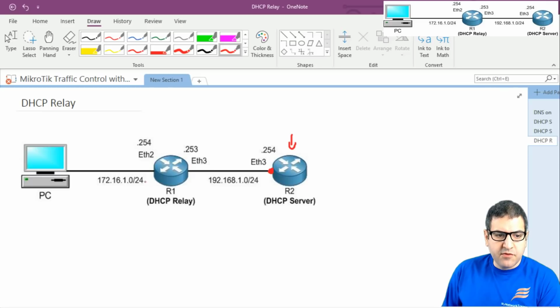But it needs to have the range of this range, 172.16.1.something. Okay, because when the users here want to get an IP address, they should get an IP address which is similar to this range, which is on Ethernet 2. And that's what they're asking us to do. Let's go to router 2 and start doing the configuration.